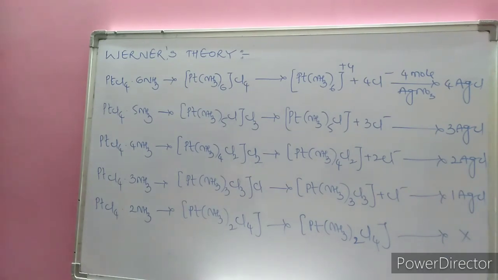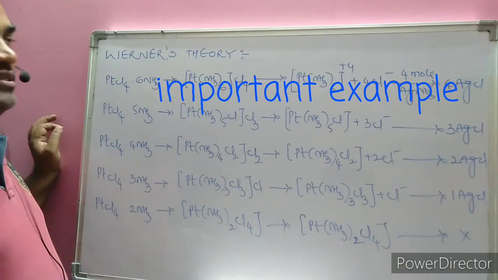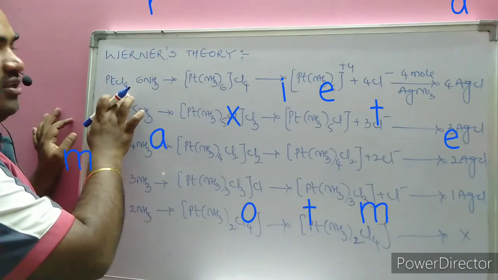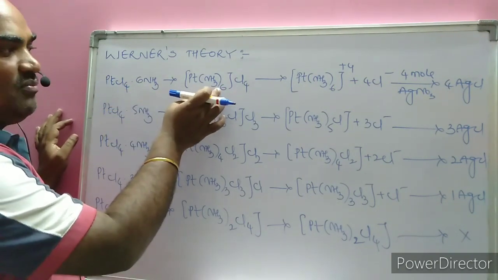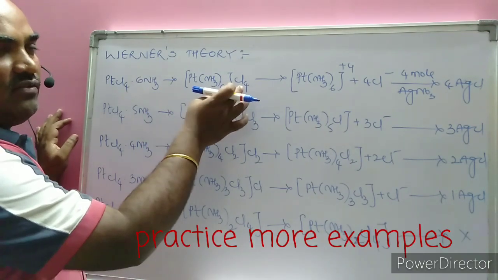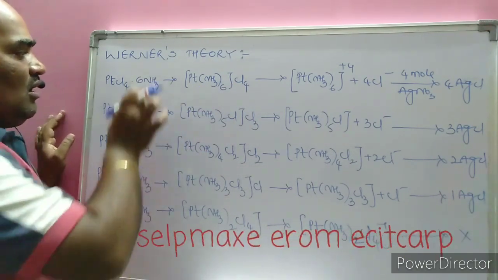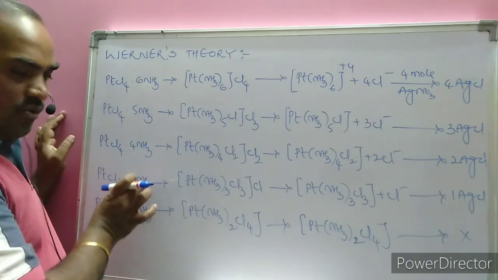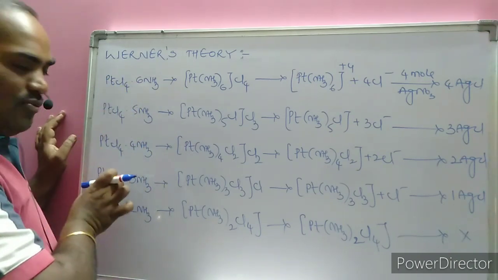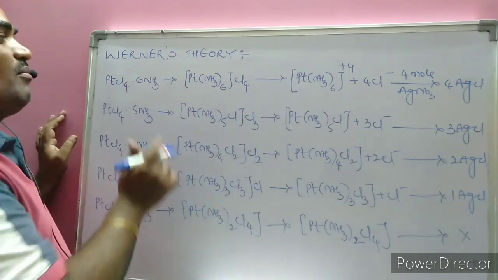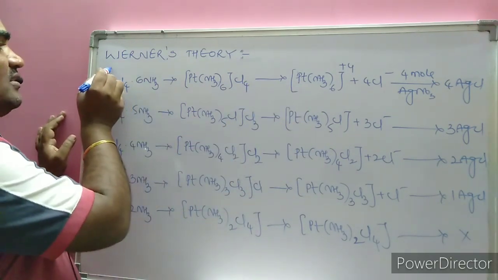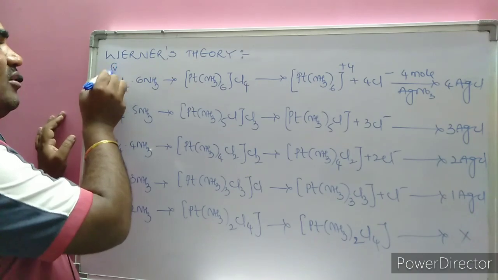With the help of the second example, the platinum complex is given. When platinum chloride is mixed with 6 moles of ammonia, a complex is formed. Hexaammine platinum(IV) chloride is formed. As different amounts of ammonia are added to the stable platinum tetrachloride, different complexes are formed. Here the primary valency is +4.